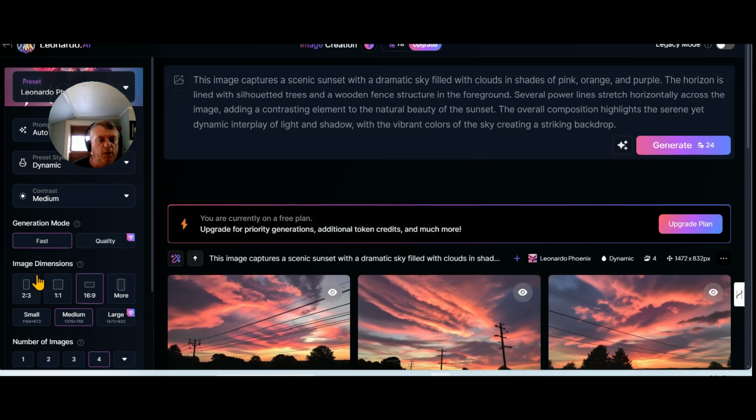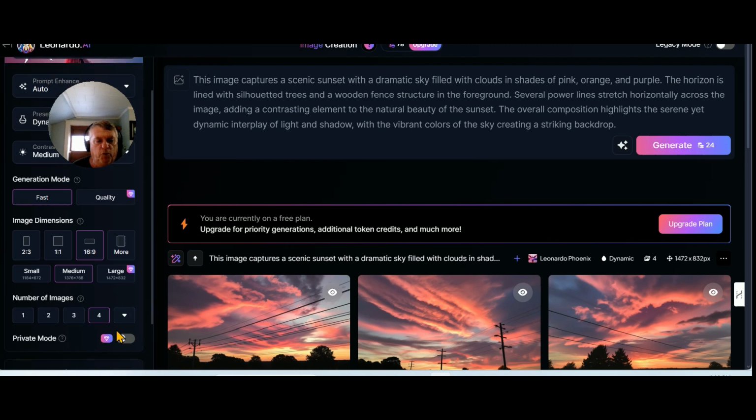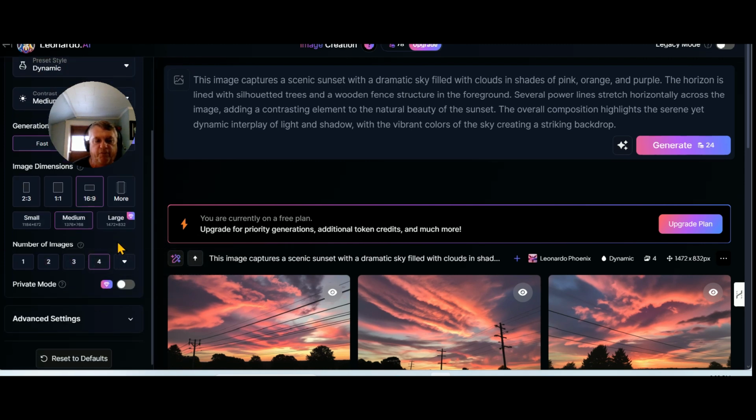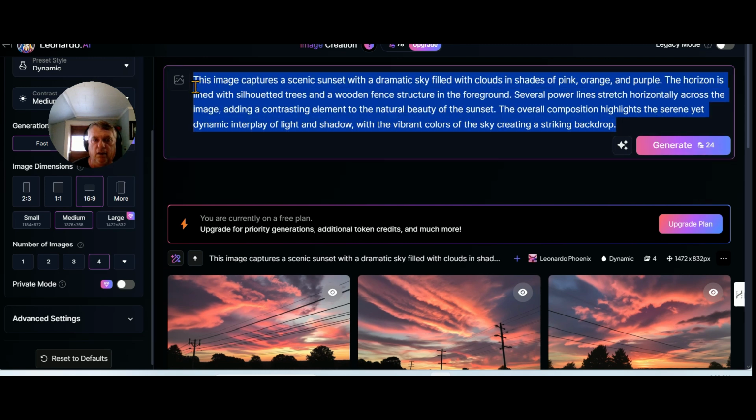With Leonardo, you can change your image dimensions. There's a few things you can do. You can't change the quality, and you can't change the number of images with the free option. But this feature is very neat. I mean, that's pretty amazing that it took a photo, this is a photo I took, and it pulled out all the details.